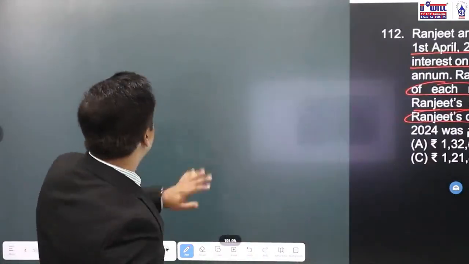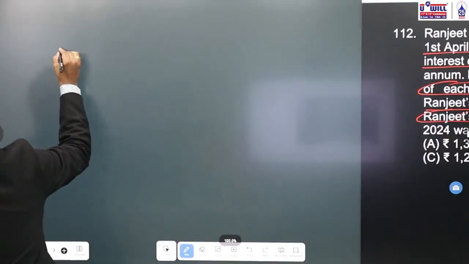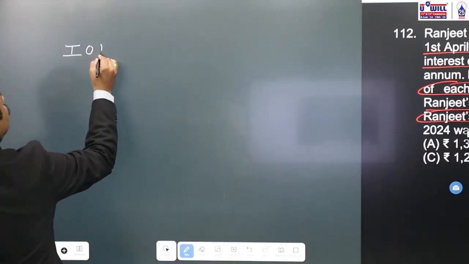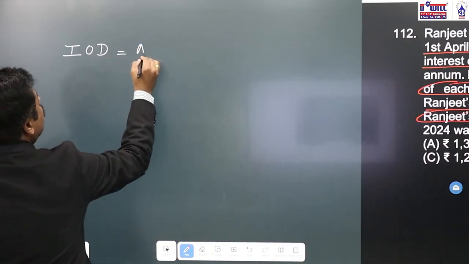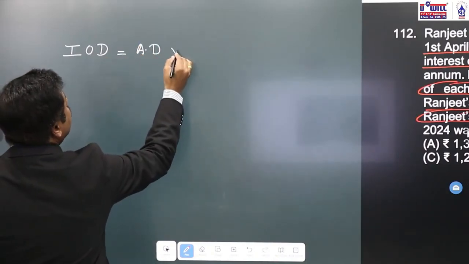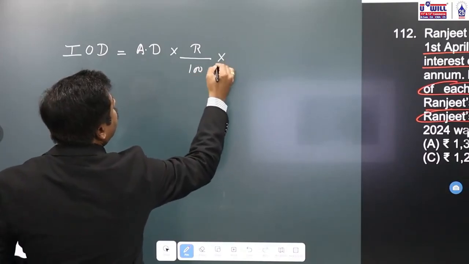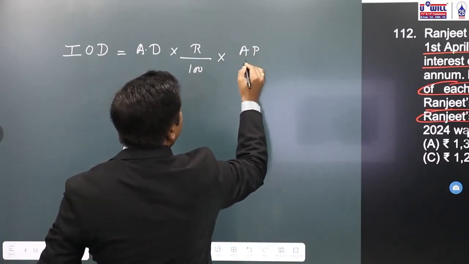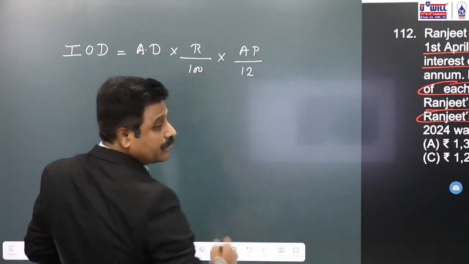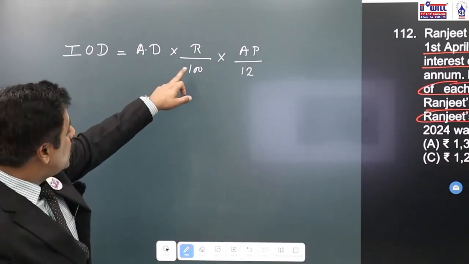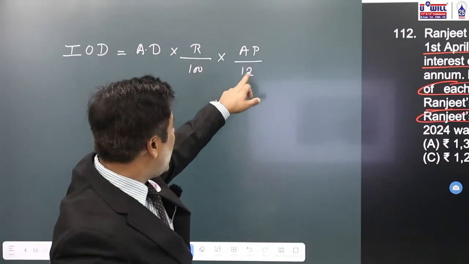The formula is interest on drawings is equal to annual drawings into rate of interest divided by 100 into average period divided by 12. I repeat, interest on drawings equals annual drawings into rate of interest by 100 into average period divided by 12.